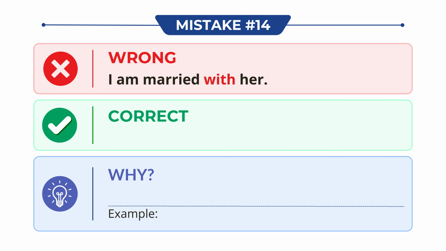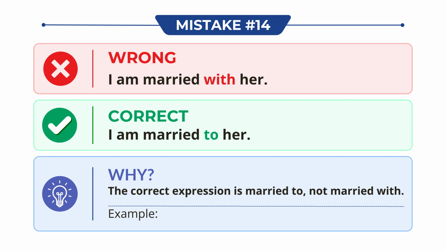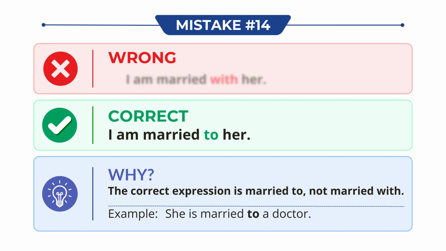Don't say, I am married with her. Say, I am married to her. Why? The correct expression is married to, not married with. For example, she is married to a doctor.